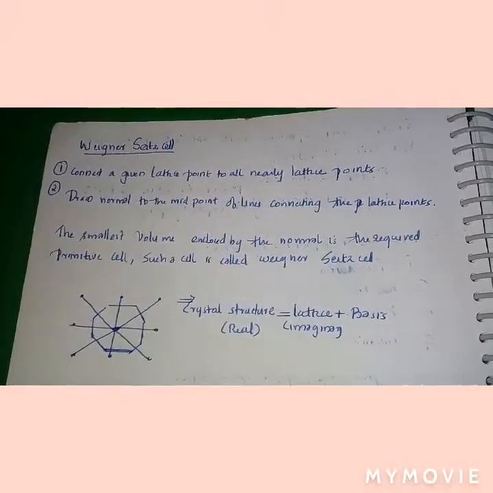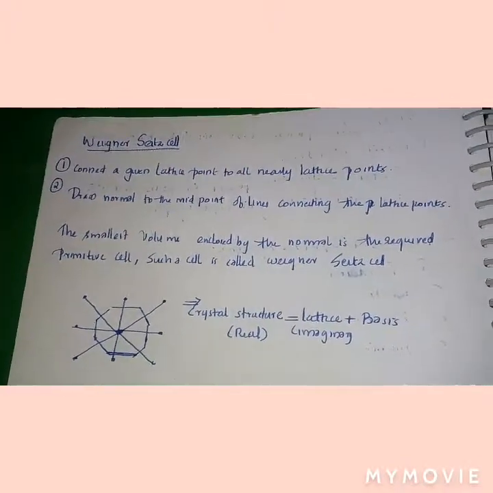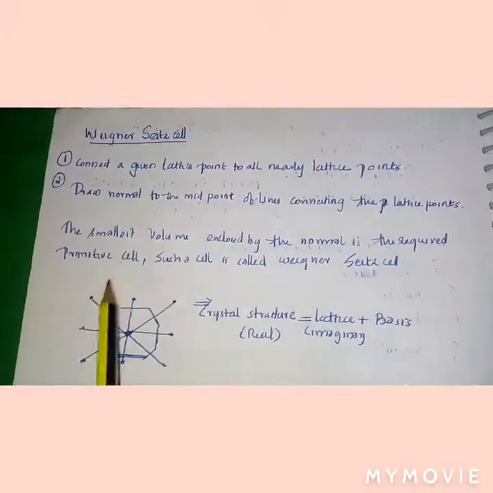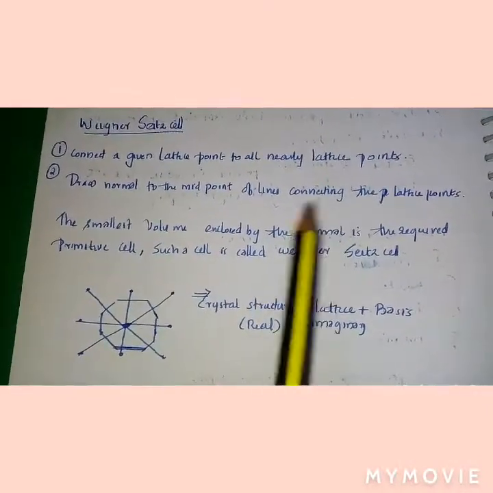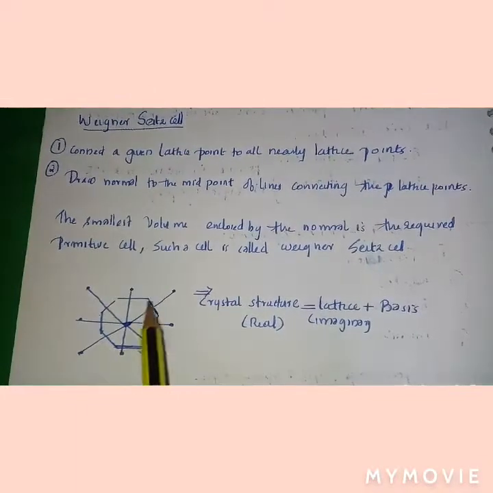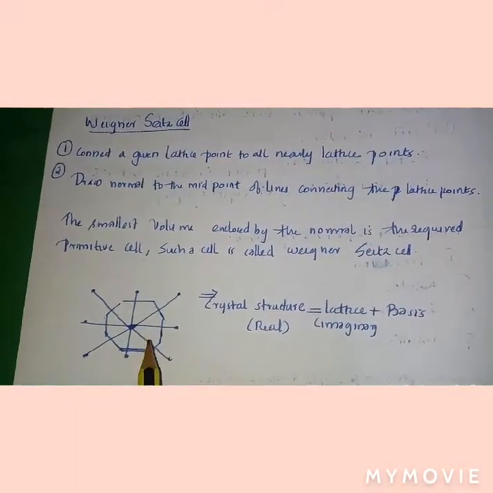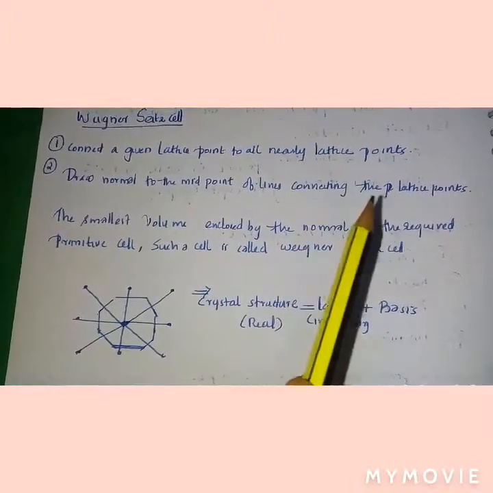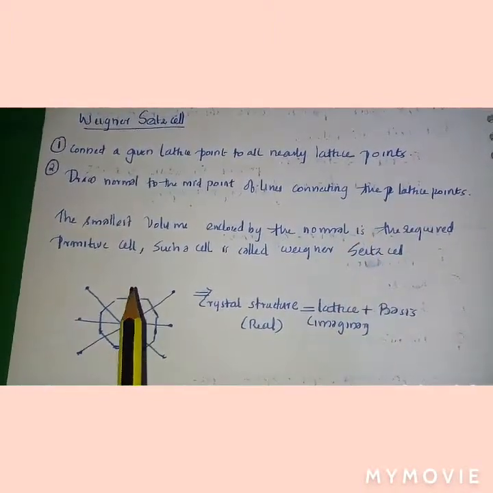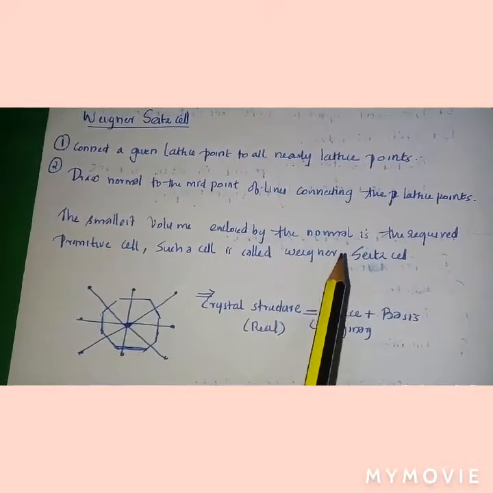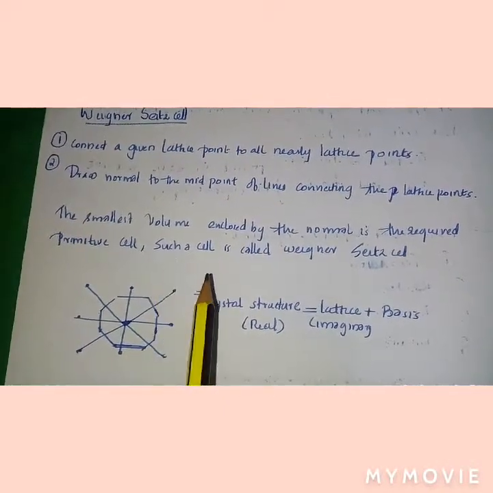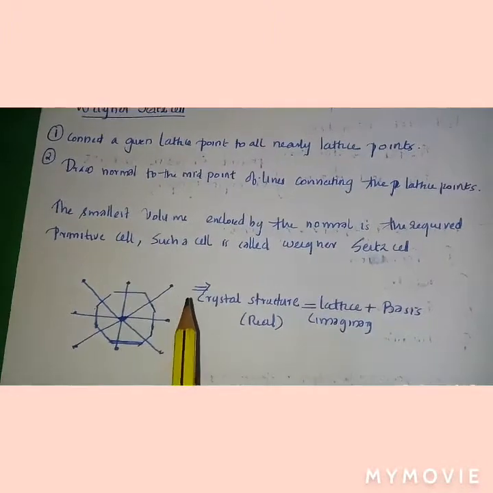Another important property is the Wigner-Seitz cell. What do you mean by the Wigner-Seitz cell? Connect a given lattice point to all nearby lattice points. Draw normals to the midpoints of the lines connecting the lattice points. The smallest volume enclosed by the normals is the required primitive cell. Such a cell is called a Wigner-Seitz cell.